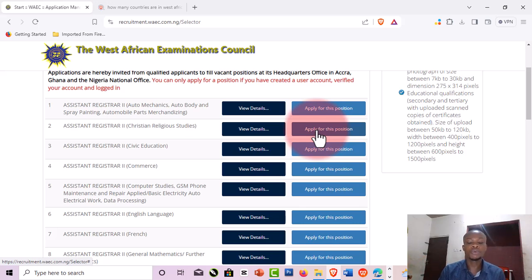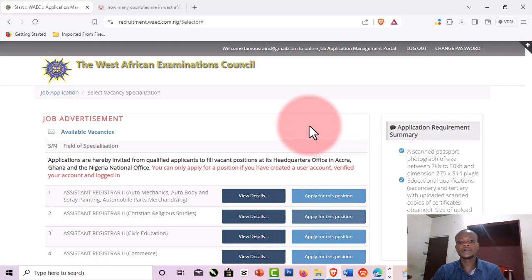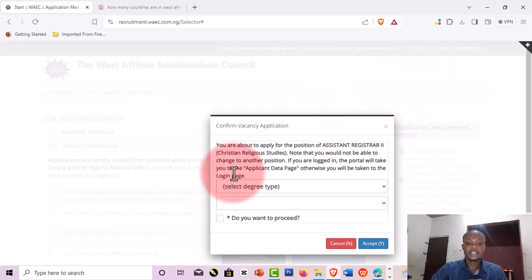So this thing is very simple. Just click here. So when you click here, apply for this position, and it will come out with this. Always read everything that you are seeing on the screen. Don't rush when you're applying for something online, because one of the things that will help you is if you are careful enough to read everything on the screen, you'll be able to know what is needed, and you will not make some simple mistakes.